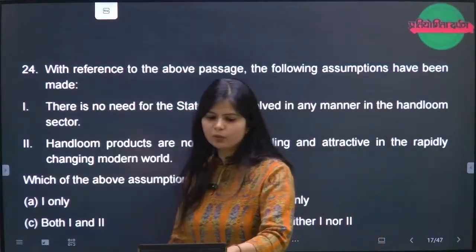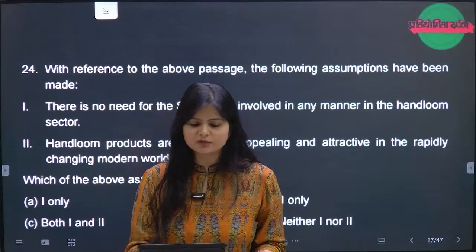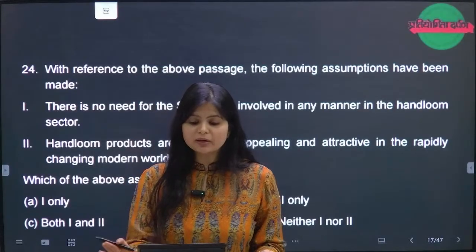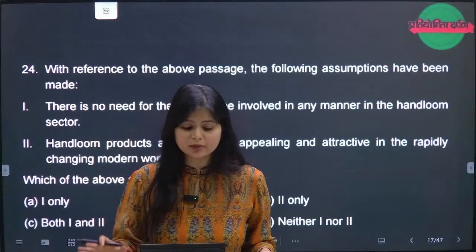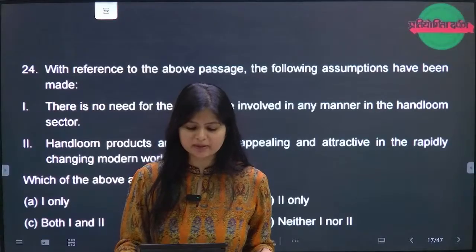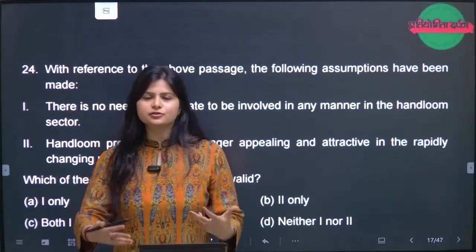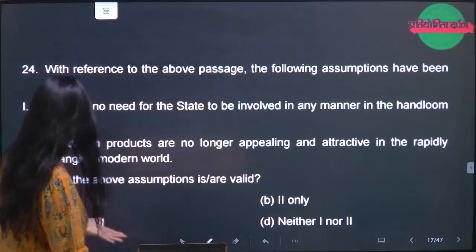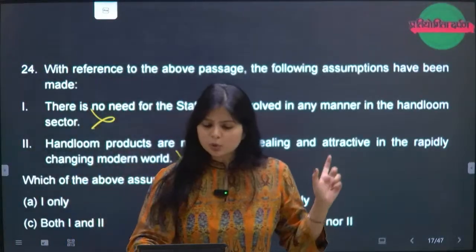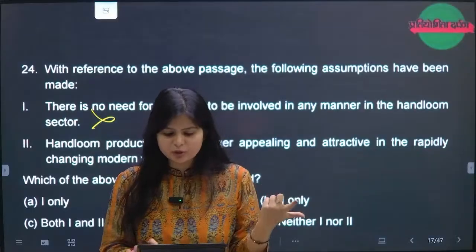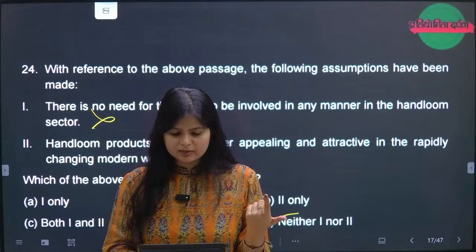Now, question number 24, reading out the passages quickly for this. With reference to the above passage, the following assumptions have been made. One, there is no need for the state to involve in any manner in the handloom sector. Two, handloom products are no longer appealing and attractive in the rapidly changing modern world. See, this is the idea that when you stick to the passage, you know what the answer is. Now, since there is nothing mentioned regarding this, D is the right option. There is no mention of these topics in those statements. So how can we say? We will go with the D option.